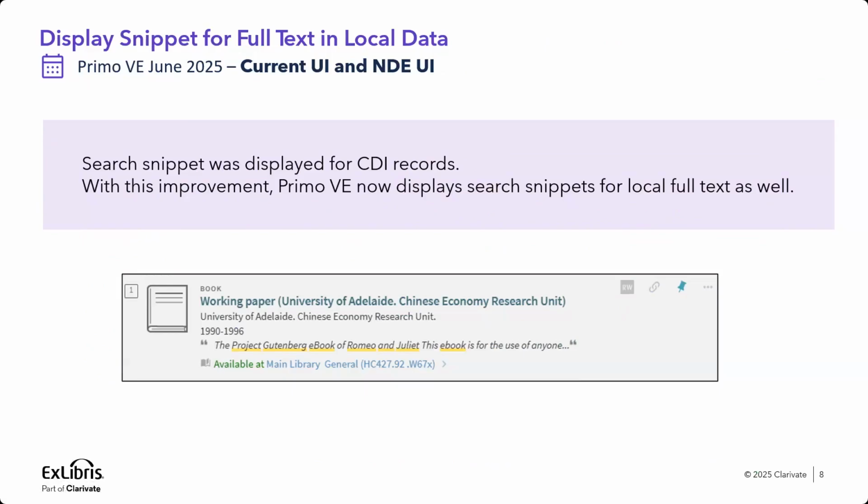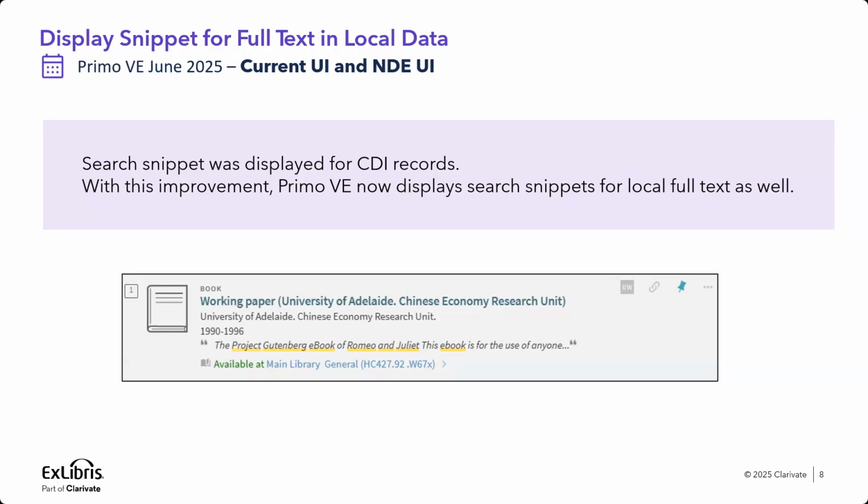The next enhancement is snippet for full text in local data. Until now, we had a snippet available for CDI. The snippet shows which full text exactly was found and why this resource was retrieved. It provides orientation to the user and more understanding of the search process. With this enhancement, the user will be getting the search snippet of the full text also for local record.